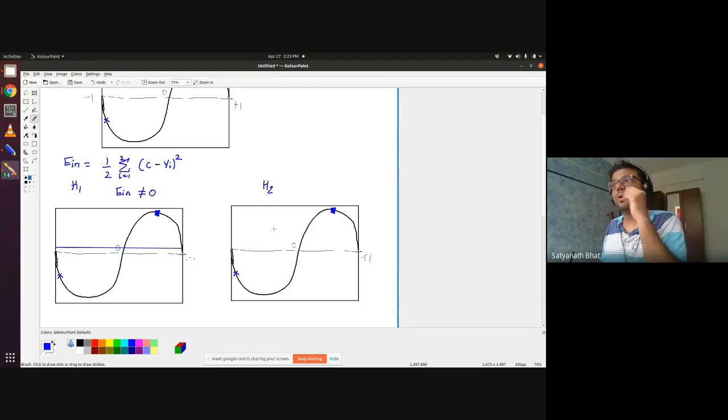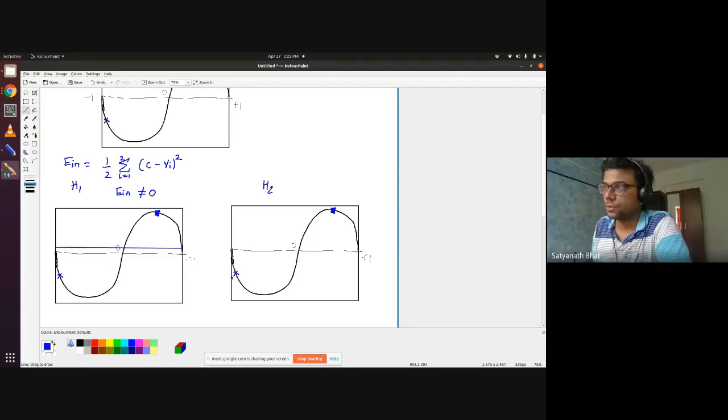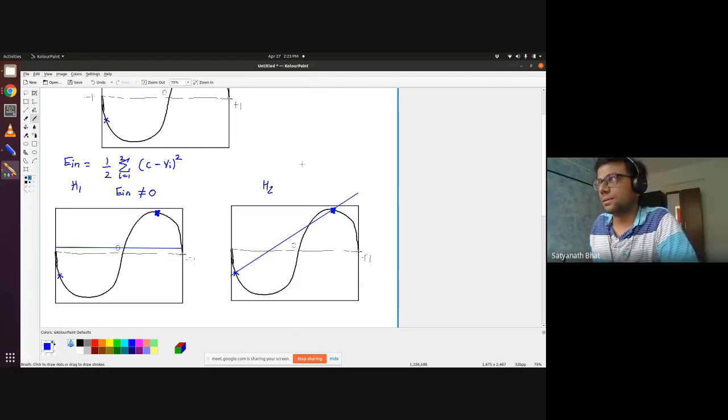Now, how about H2? Can someone tell me what H2 will be? A line passing through those 2 points. Yeah, thank you. So this will be the line passing through those 2 points. Let it be there. It has exceeded my box, but that's fine. So H2 is this. Here, what is E in? 0. Yeah, very good. So here E in is 0.